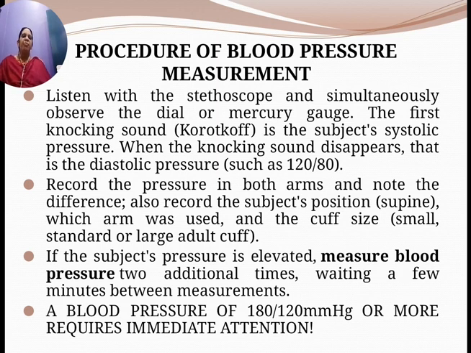If the subject's pressure is elevated, measure blood pressure 2 additional times, waiting a few minutes between measurements. If the pressure is much elevated, you have to repeat the process another 2 times, waiting a minute before taking the next measurement. Then you can take the average of the 3 measurements.